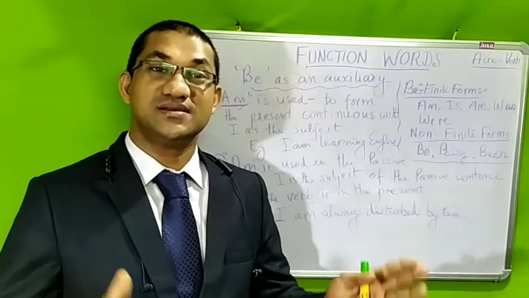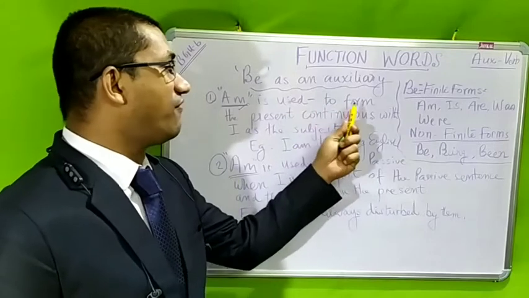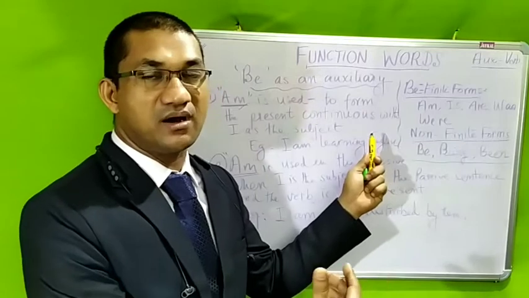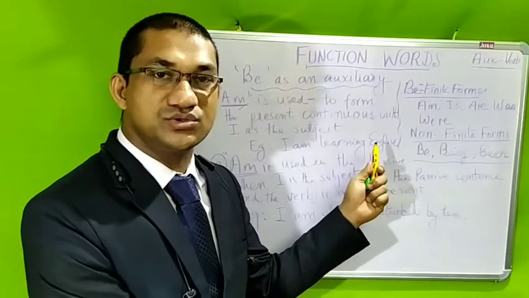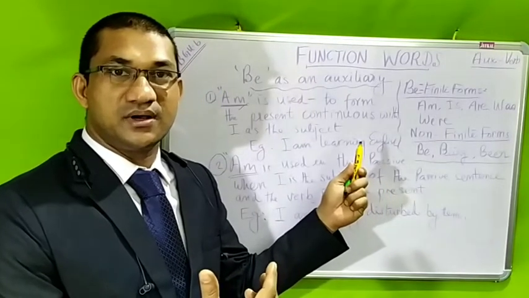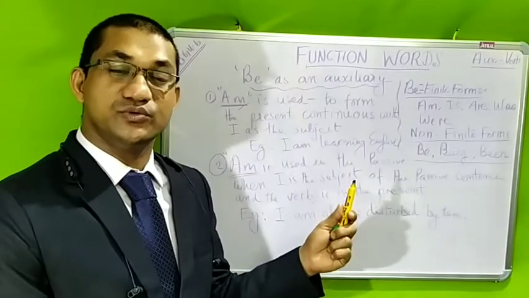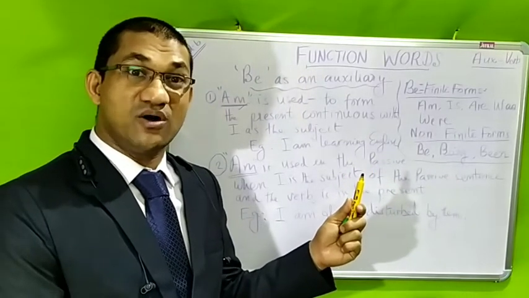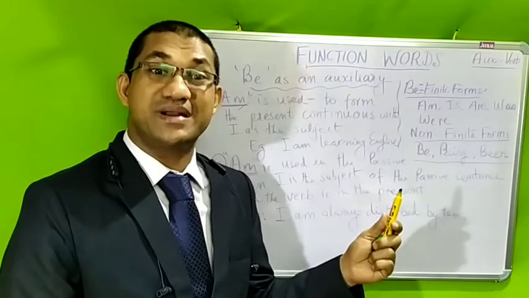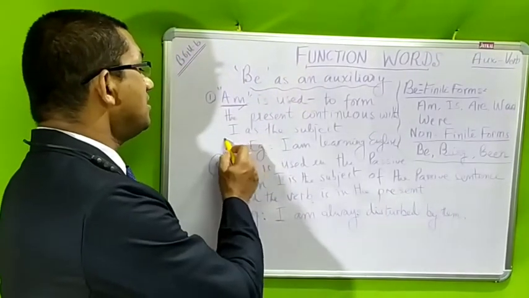So we understand that am is used, number one, to form the present continuous. I am driving the car, I am making the juice, I am learning French, I am running very fast. In all this we are using am, the finite form of be, to form the present continuous tense. All the time, I is the subject.